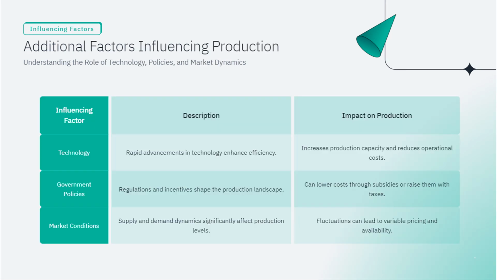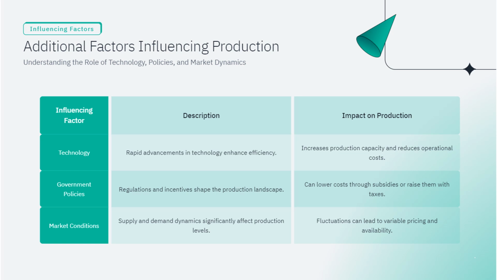Influencing factors. Additional factors influencing production. Understanding the role of technology, policies, and market dynamics. Technology. Rapid advancements in technology enhance efficiency. Impact on production: increases production capacity and reduces operational costs.